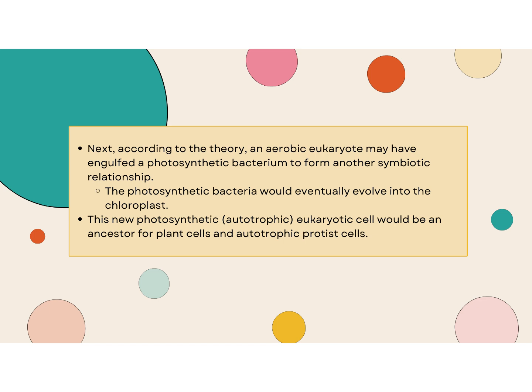Secondly, according to the endosymbiotic theory, an aerobic eukaryote that was just developed may have engulfed a photosynthetic bacterium, one of those bacterial cells that we talked about in the beginning that was capable of photosynthesis, to form other symbiotic relationships, and that would have developed into a chloroplast. We know chloroplasts are the organelles that undergo photosynthesis. So according to this theory, the new photosynthetic autotrophic eukaryotic cell would be an ancestor for plant cells and autotrophic protist cells.